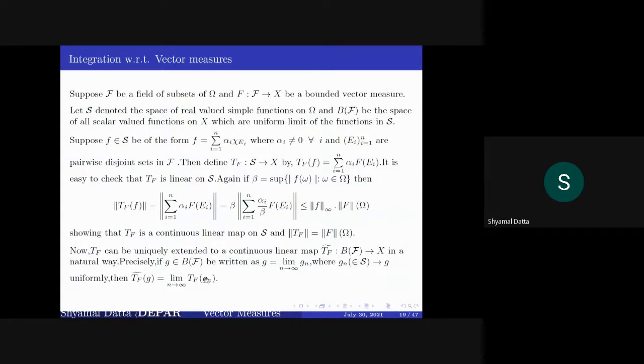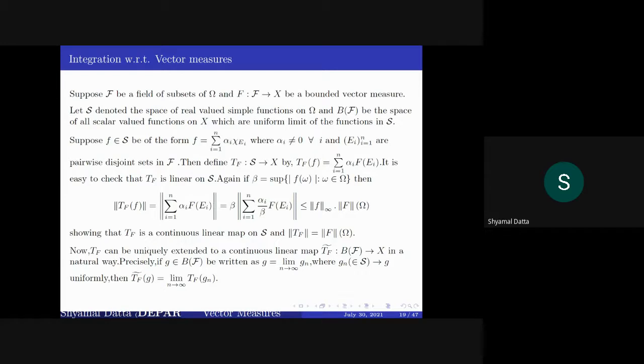By this way we get a linear correspondence. And also it happens that the norm of T_F tilde is equal to the semi-variation over omega. We have already seen that the semi-variation over omega dominates the norm of T_F tilde.